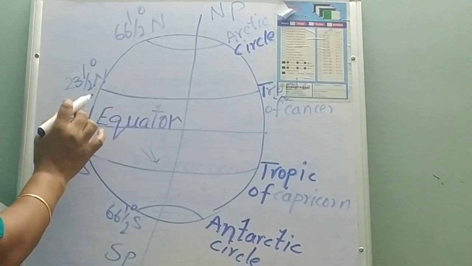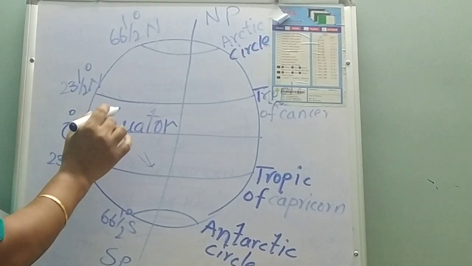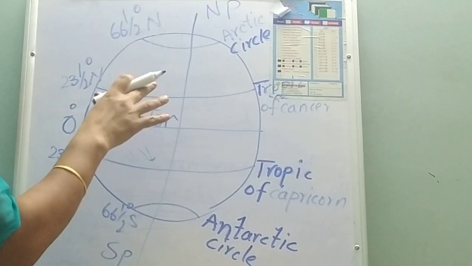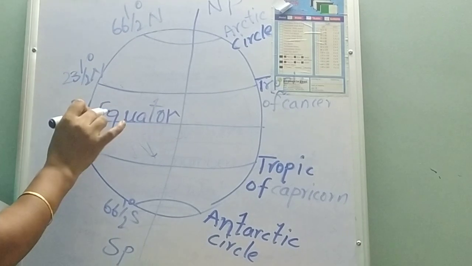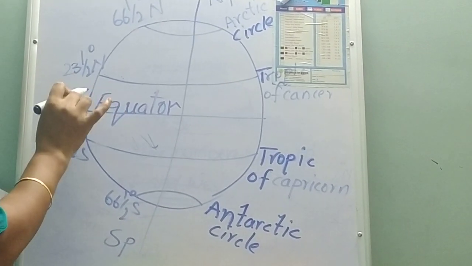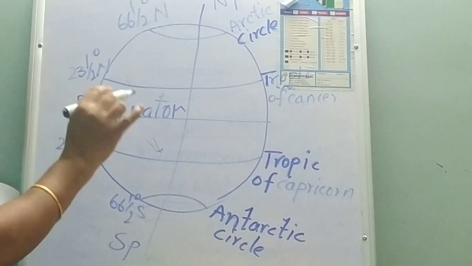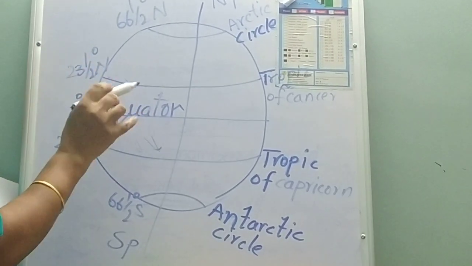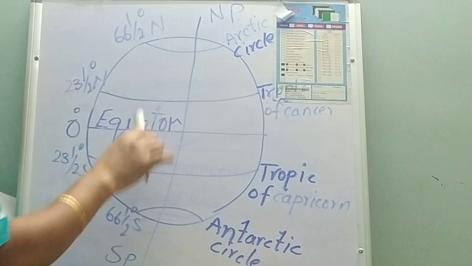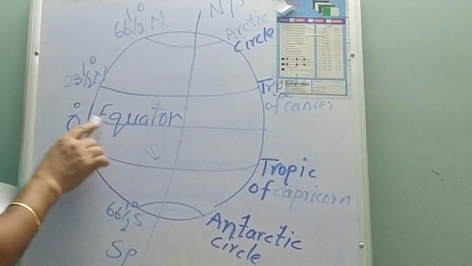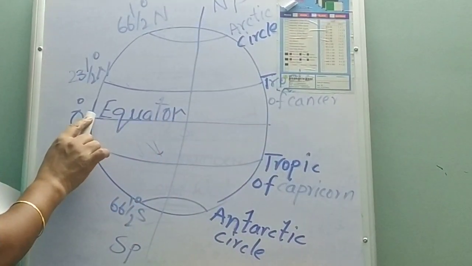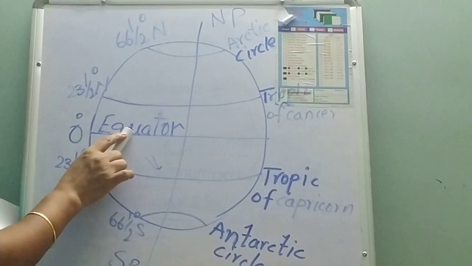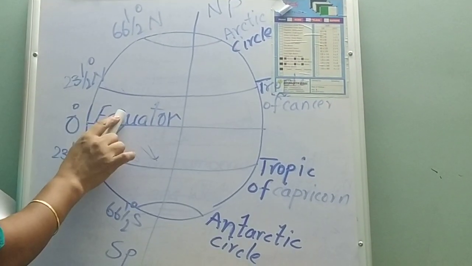Okay children, here we said spring equinox. So where does it fall? On the spring equinox, that is 21st March, the rays of the sun fall here, here or here? Here on the equator, which divides the earth into two hemispheres, the 0-degree latitude.